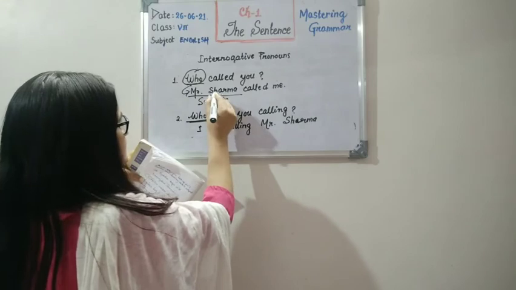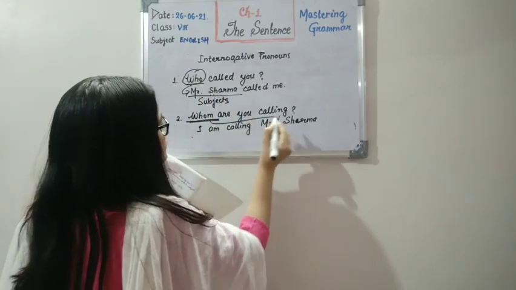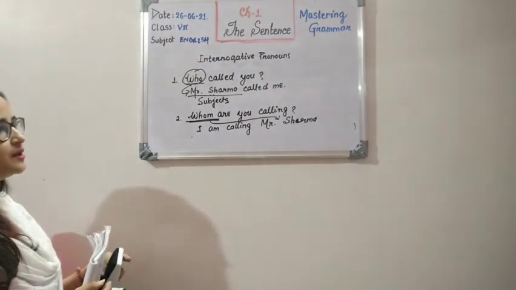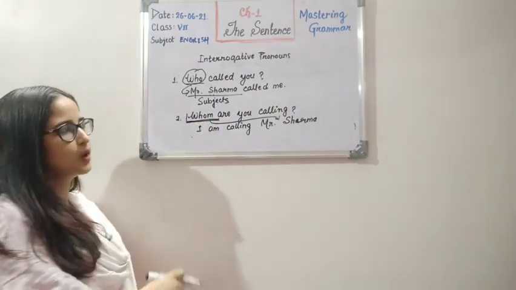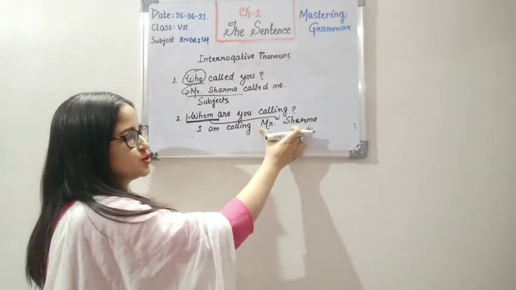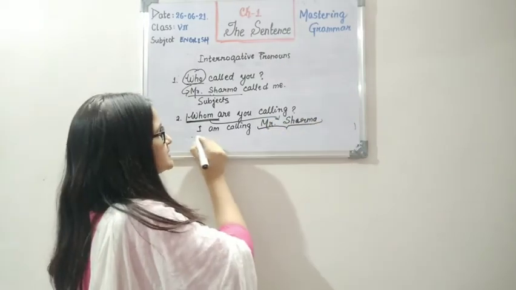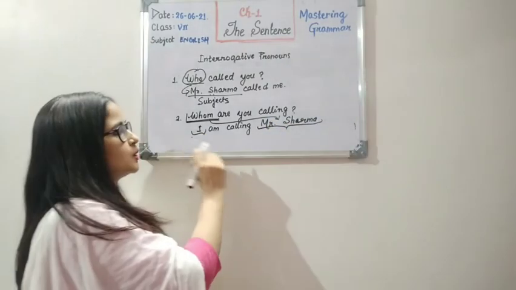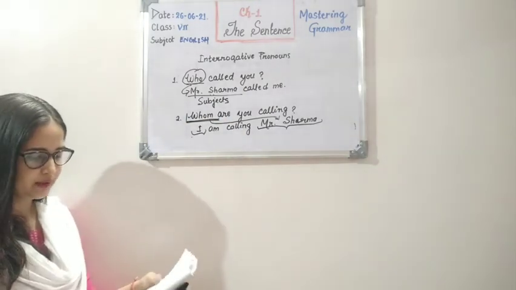So now you can see how Mr. Sharma, the answer, is the object when the question is asked with whom. That's why we are not using who in 'who are you calling'. I have to use whom when the answer is the object part and not the subject part. So we will always remember that the question must start with whom.